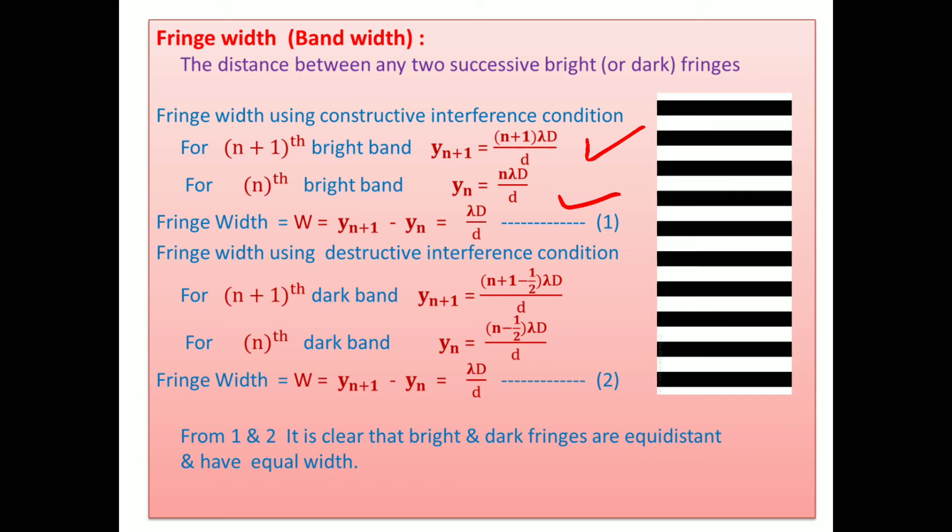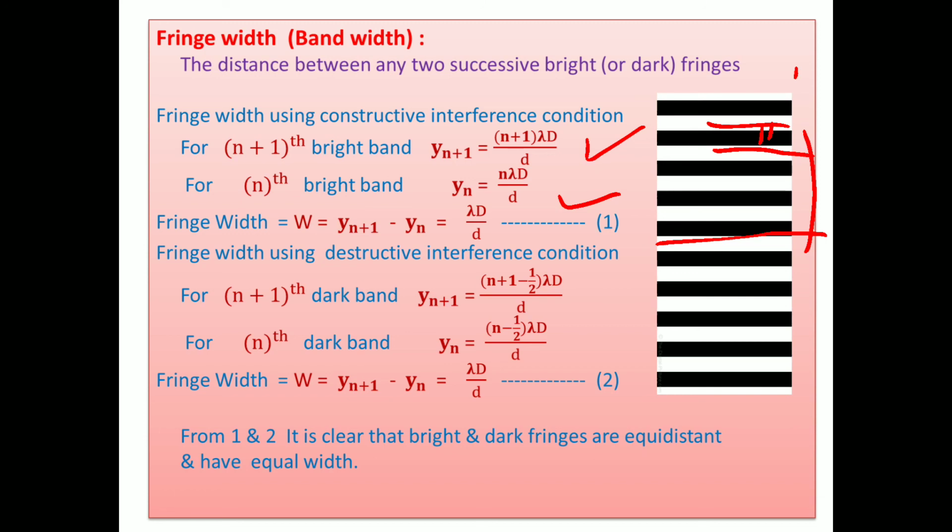Distance between the n plus 1 bright band and the n bright band. This Yn plus 1 is the distance of the n plus 1 bright band from the central bright band. This is the central bright band, this is the n plus 1 bright band, and this is the Yn bright band. Then the distance difference between them gives the fringe width, W equal to Yn plus 1 minus Yn equal to lambda D divided by d. This is equation number 1.